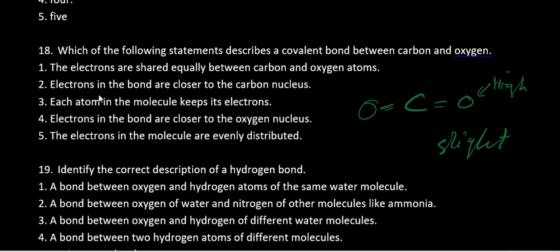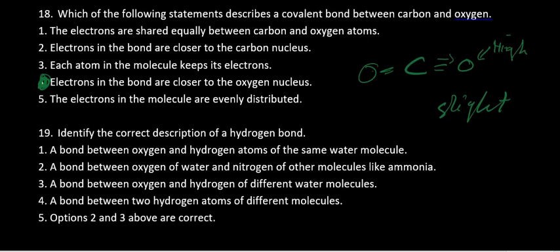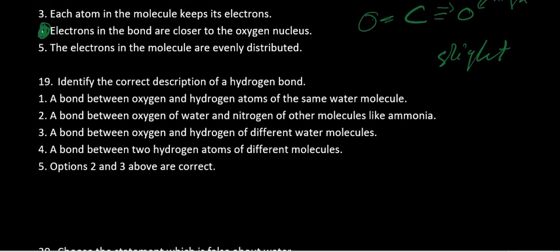Okay, so the electrons in the bond are closer to oxygen, which is correct. Oxygen has a higher electronegativity than carbon. As a result, electrons will surely go to oxygen and not to carbon. But this bond is not polar, for example in carbon dioxide.